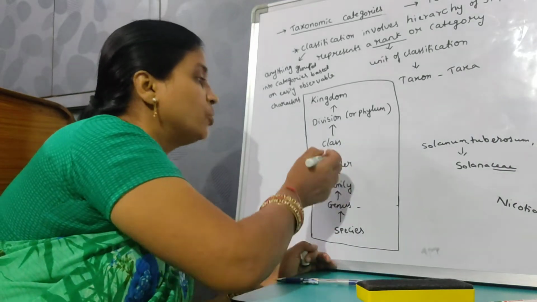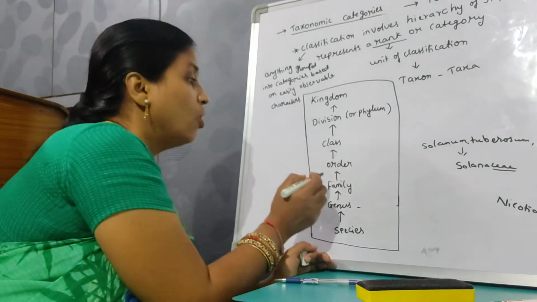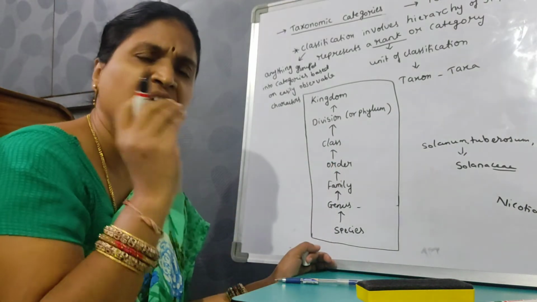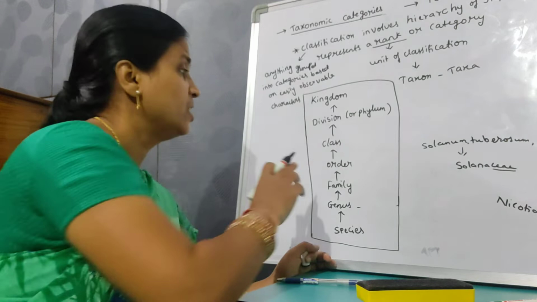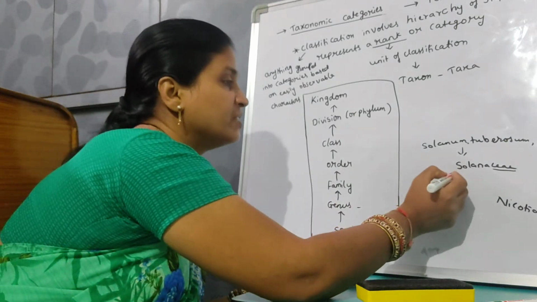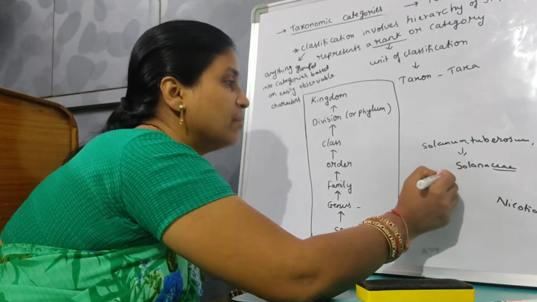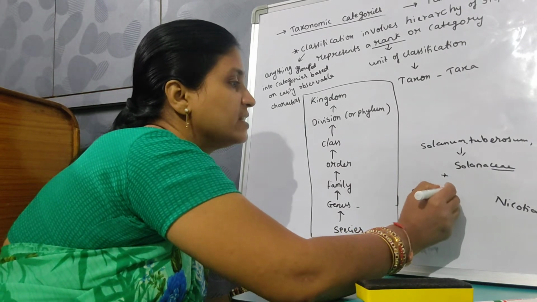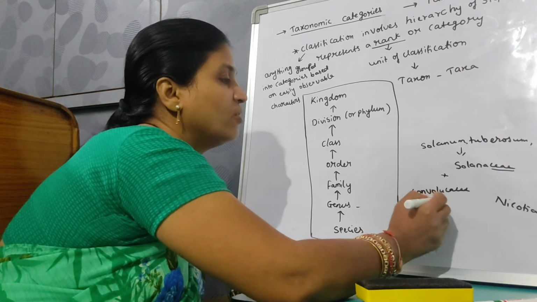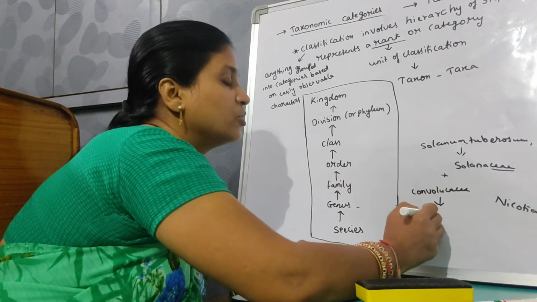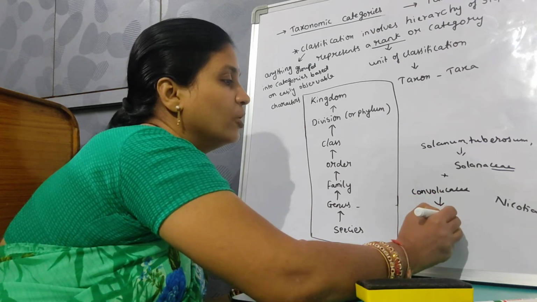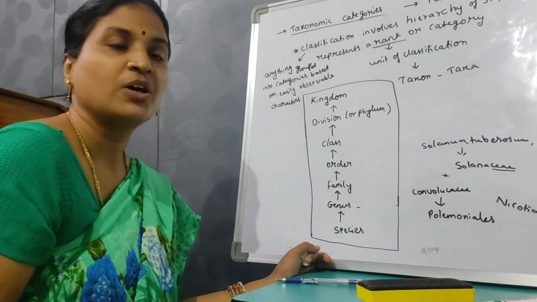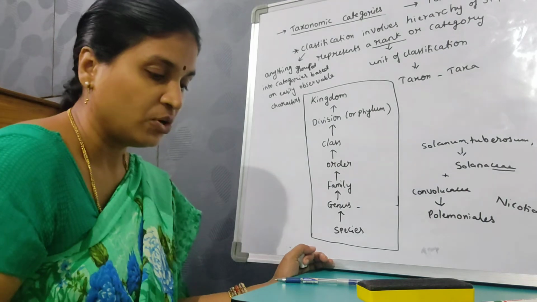Then coming on to order. Here all the related families are grouped under an order. They have very few similarities. For example, the Solanaceae family and the Convolvulaceae family come under the order called Polemoniales.